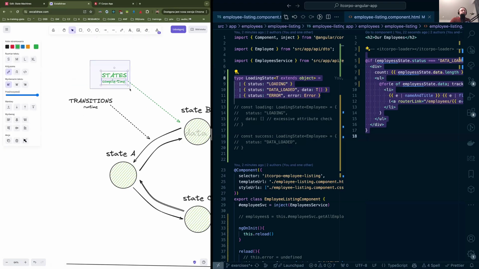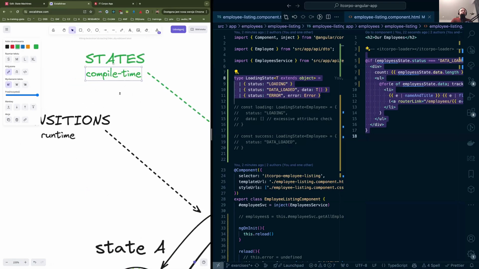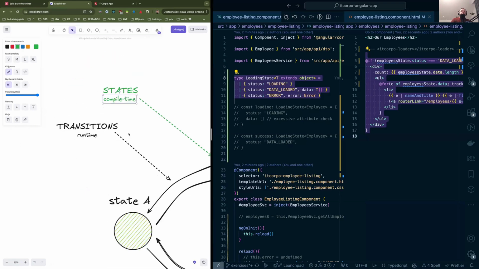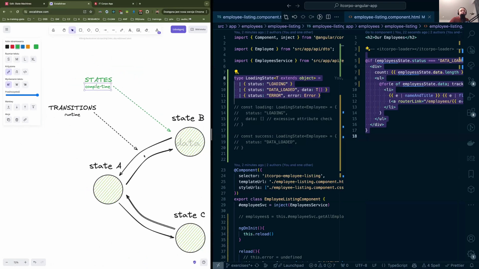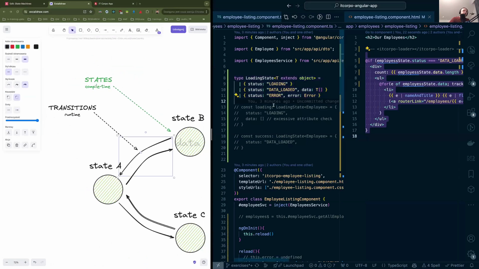So we can basically check the correctness of the state data within the compile time. As we can see over here, it's compile time type safe. But when it comes to the transitions, well, the TypeScript unions do not care about transitions. In this case, we would have to reach out for a specialized library like xstate or any other libraries that you might want. So in very complex scenarios, reach out for a specialized library. If you don't have a very specialized example, just use a TypeScript union.